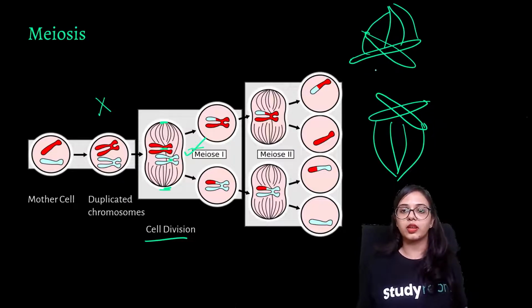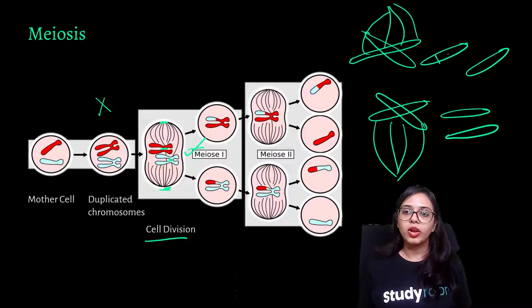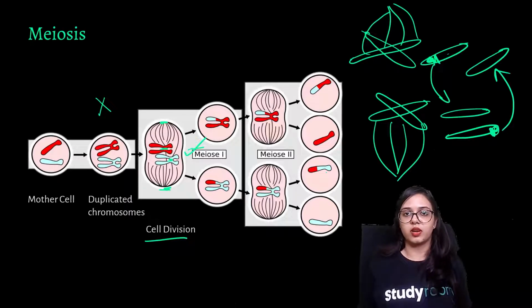But what is happening here? They are separating into two in meiosis 1, but one part of this chromosome pair is being transferred to this part, and one part is being transferred to that part. And then they are again combining together.